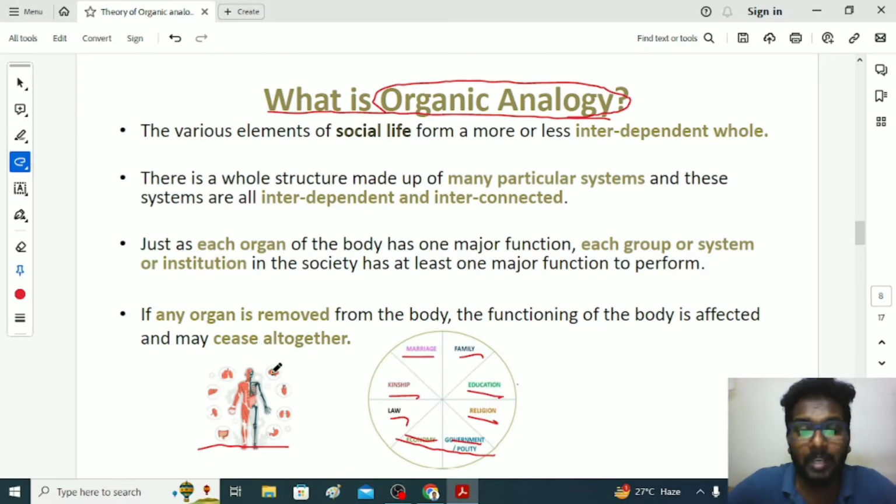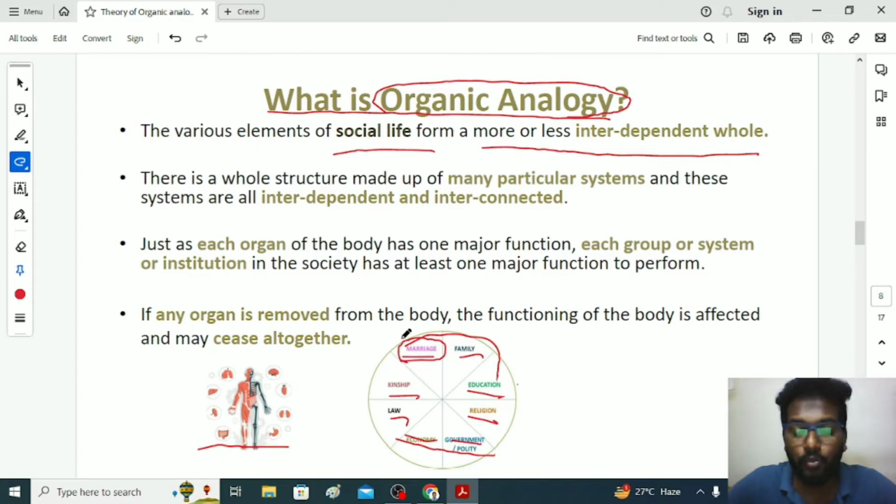Like institutions. So he compared the human body with society, and he says social life, which means an individual's life, is a form where we could see more or less interdependent parts as a whole. In society, a number of individuals frame social institutions, for example marriage, where an individual has status and role. Based on their status and role, they frame the structure. So he believed that there is a whole social structure which is made up of many particular systems, and these systems are interdependent and interconnected.